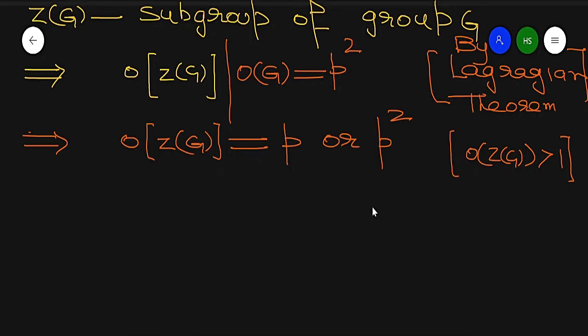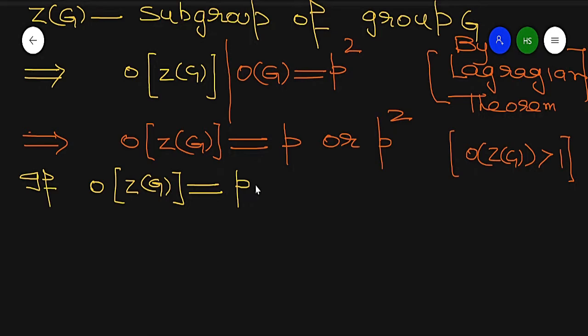Now, we prove our result for the order of the center of G equal to p and then p square. So first I take the order of the center of G equal to p.